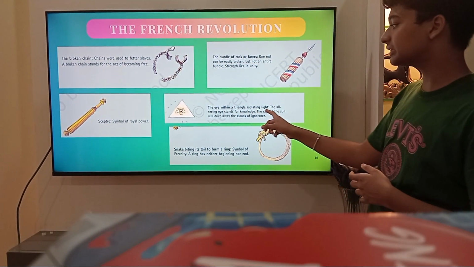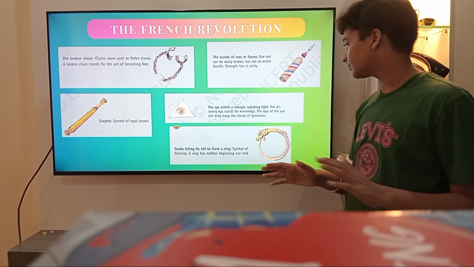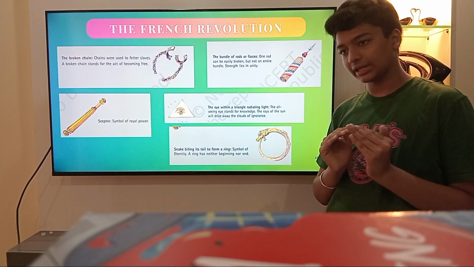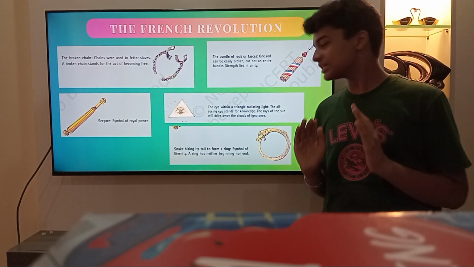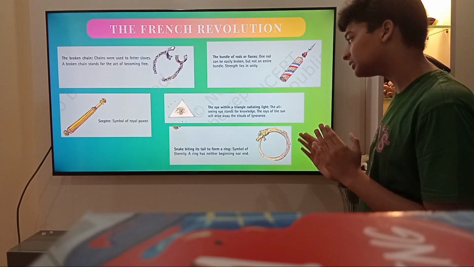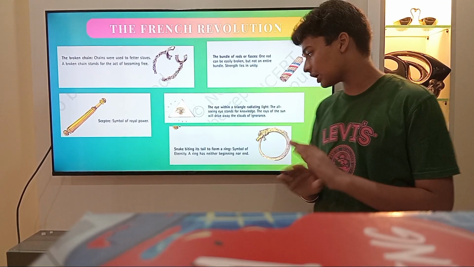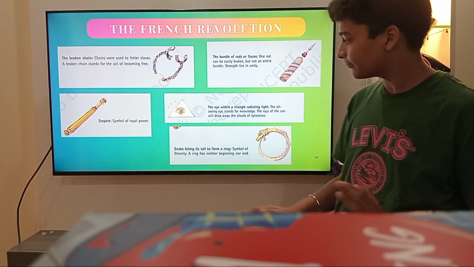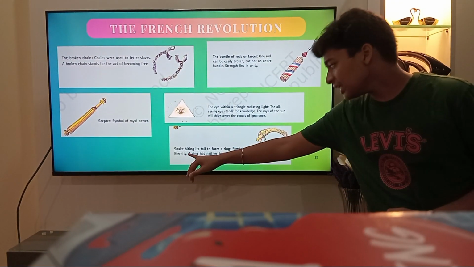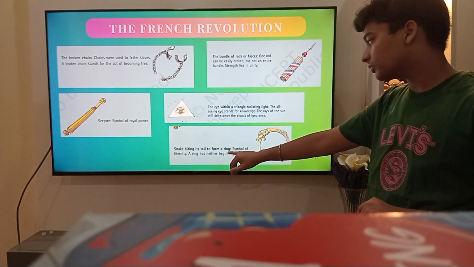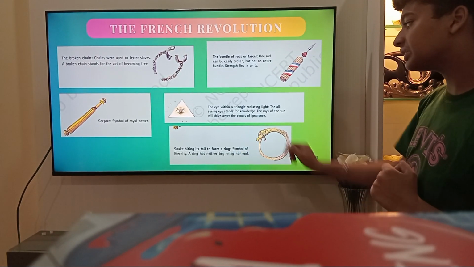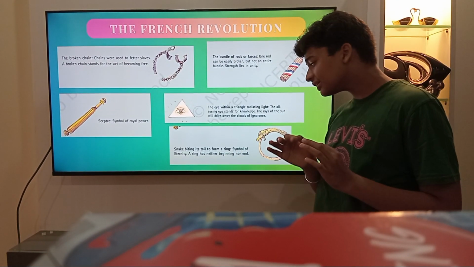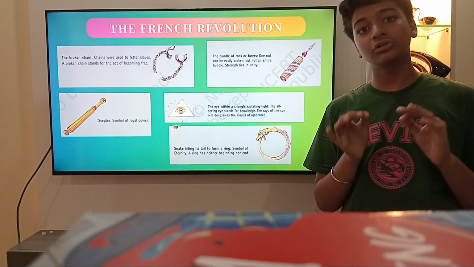The eye within a triangle radiating light. The all-seeing eye stands for knowledge. The rays of the sun will drive away the clouds of ignorance. Snake biting its tail to form a ring, symbol of eternity. A ring, neither beginning nor ending.